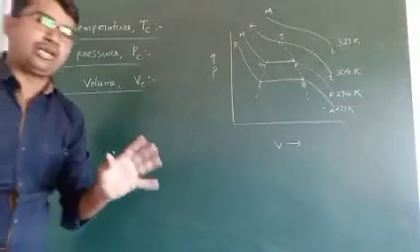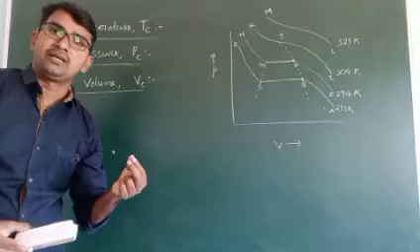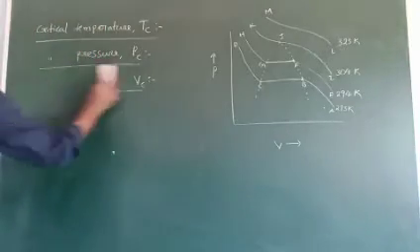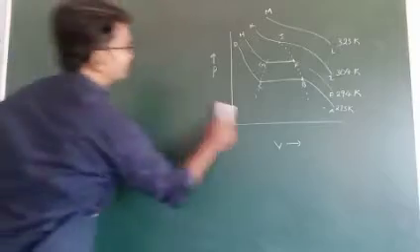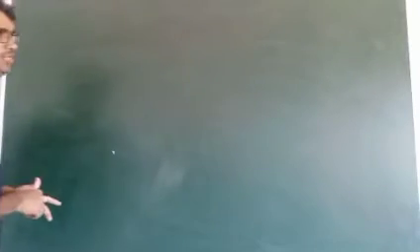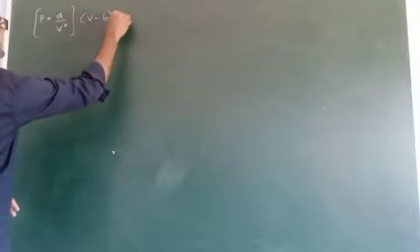Now we calculate the critical constants, that means the TC, PC, VC formulas. First, we know that for 1 mole gas, the Van der Waals equation is (P plus a by V square) into (V minus b) equal to RT.